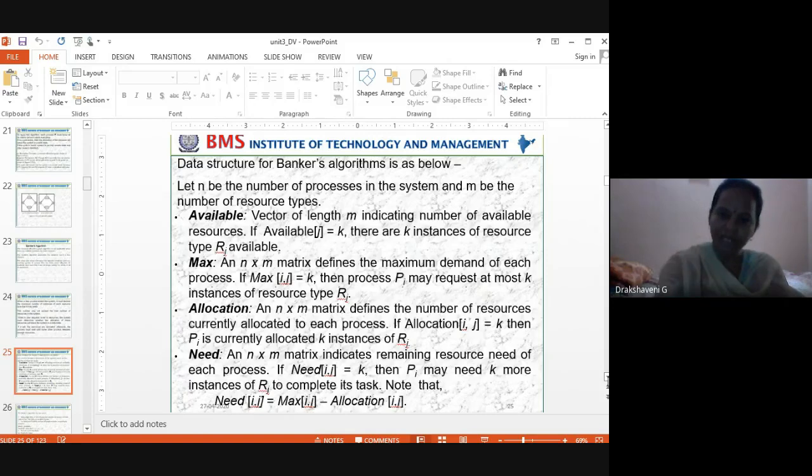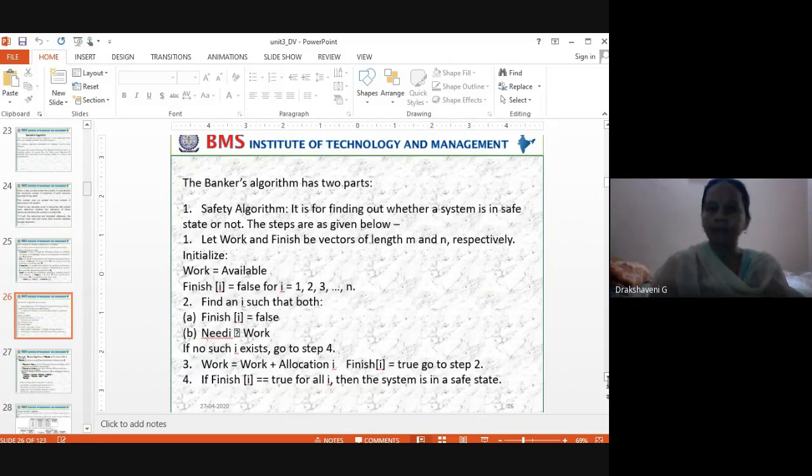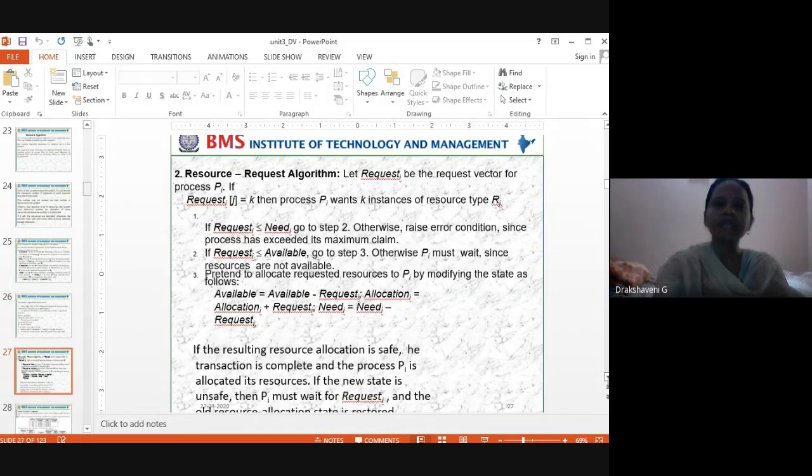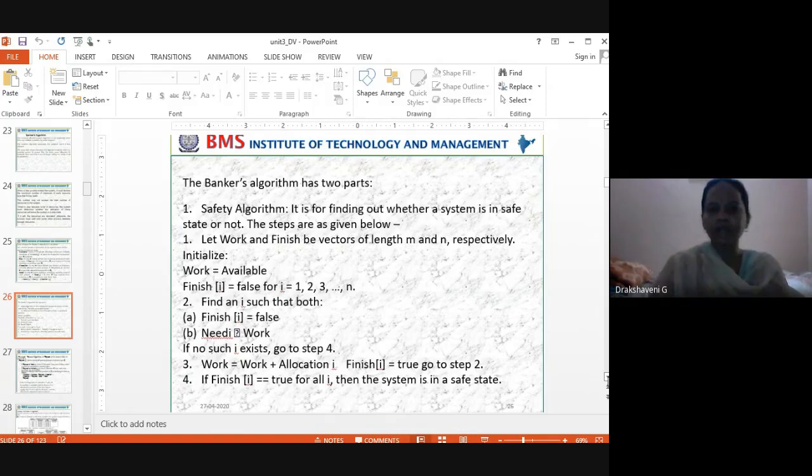But before that, you have to understand a little about the algorithm. In the banker's algorithm there are two parts: one is the safety algorithm, and the other is the resource request algorithm. The banker's algorithm is used to detect whether, if I give these processes to the operating system, deadlock is occurring or not.